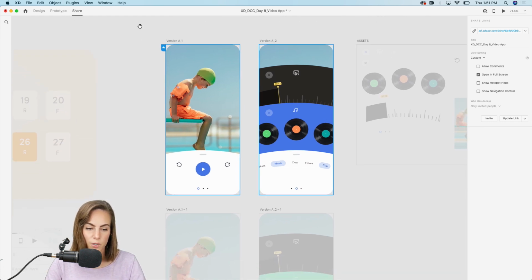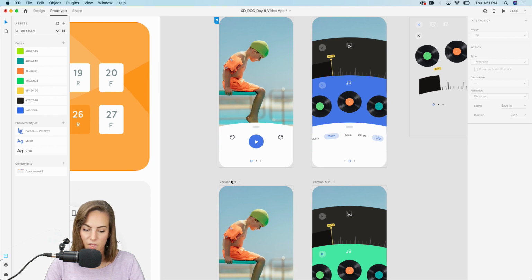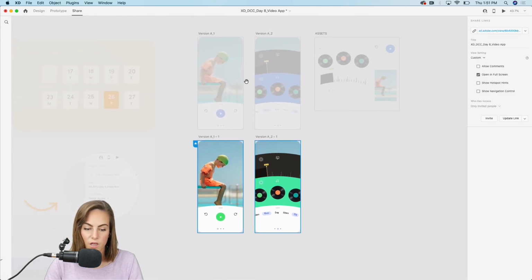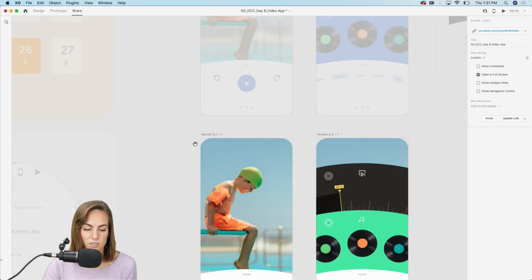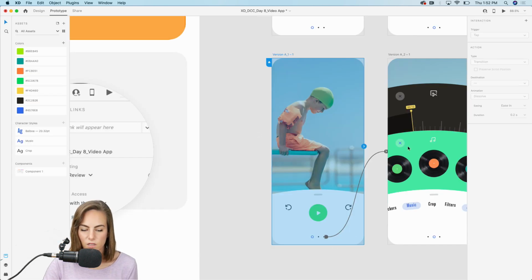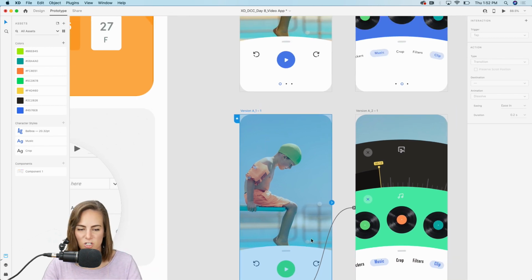Another thing to note is that whenever we go into the prototype tab, if I choose, okay, I only want to share this lime green version with this other user who we're testing it on, we need to click this blue home icon. Now when we go over into the share tab, we don't see that these are shareable, it's only these. So that is a way that you can choose which artboards you want to share. You have to select with the little home icon so you can see the blue outlines, and it has to be linked. For instance, this artboard is shareable because it's linked back to this one. So make sure everything's linked if you want to be able to share it.